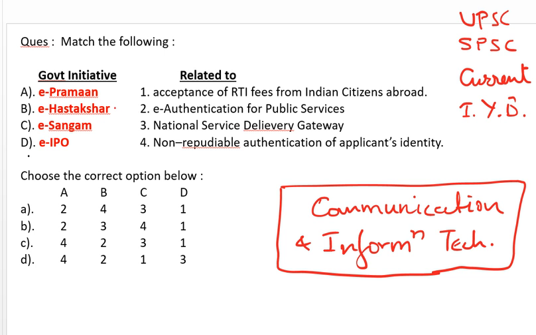So e-Pramaan is e-authentication for public service. Now let's check where it matches. Here it is and here it is, but it is now very clear that these two are not the answers. Now there are two options before us, either A or B. Now let's go to another point.